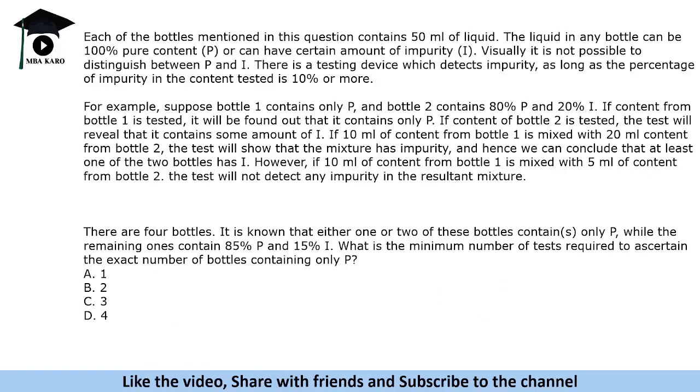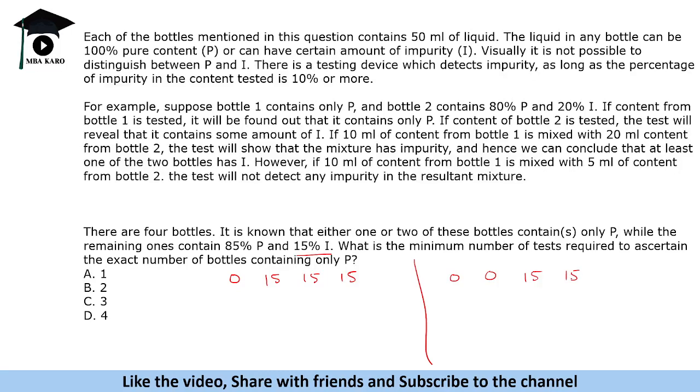Okay, next, there are four bottles. It is known that either one or two of these bottles contain only P, while the remaining ones contain 85% P and 15% I. What is the minimum number of tests required to ascertain the exact number of bottles containing only P? So we have two cases. One is one bottle containing only P and the others contain 15% I, right? So 0, 15, 15, 15. Or we have another case, we have 0, 0 and 15, 15.